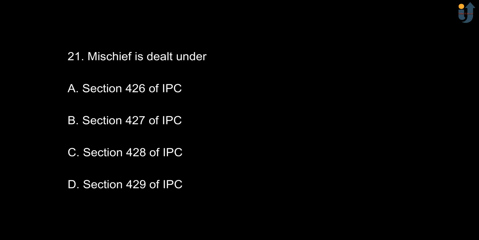Next, mischief is dealt under option A, section 426 of IPC. Option B, section 427 of IPC. Option C, section 428 of IPC. And option D is section 429 of IPC. The correct option is option A, section 426 of IPC.